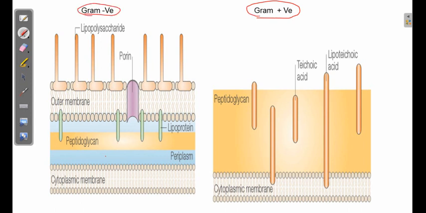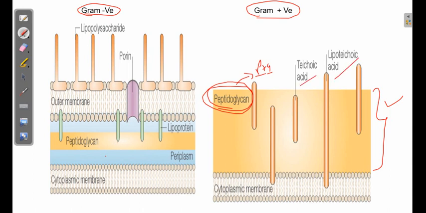The key characteristic of the gram positive bacteria is that they contain a very thick layer of peptidoglycan. Peptidoglycan is peptide plus glycan, so you can see amino acid and sugar. Along with that, it also contains lipoteichoic acid and teichoic acid in the composition, but the majority of the cell wall is composed of peptidoglycan.